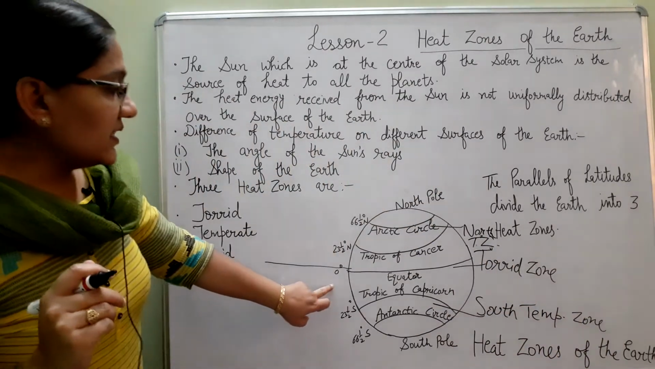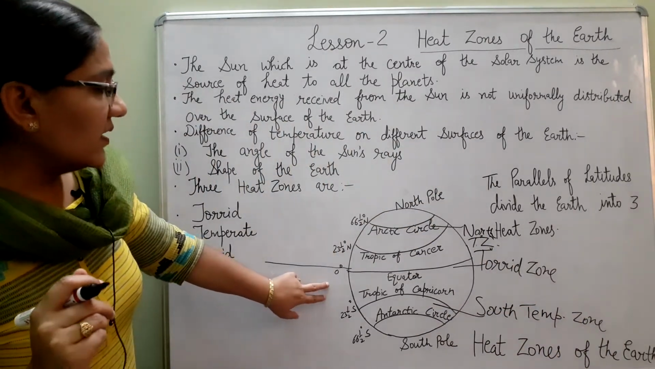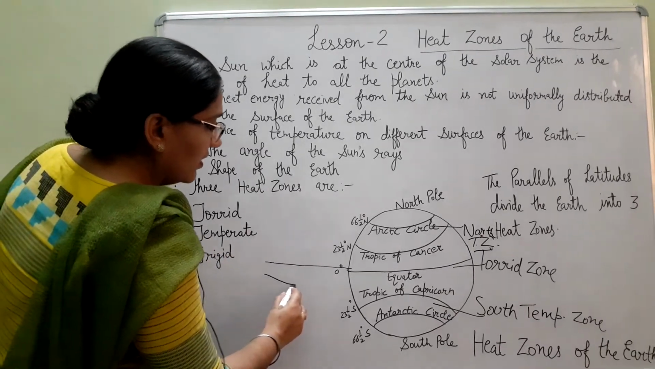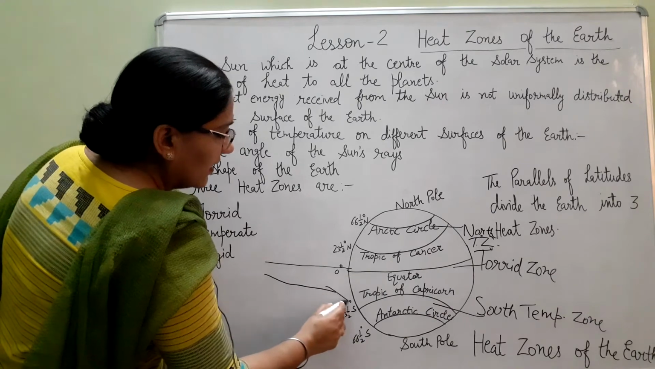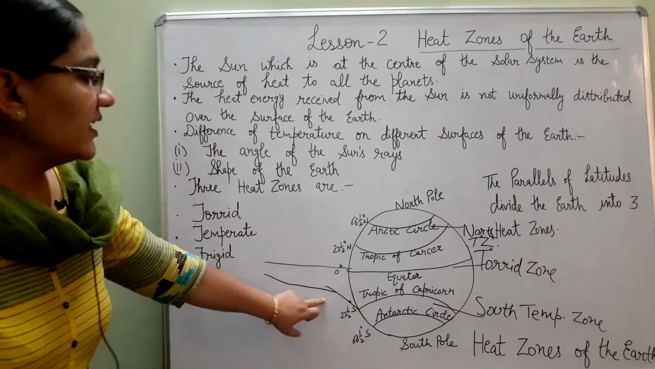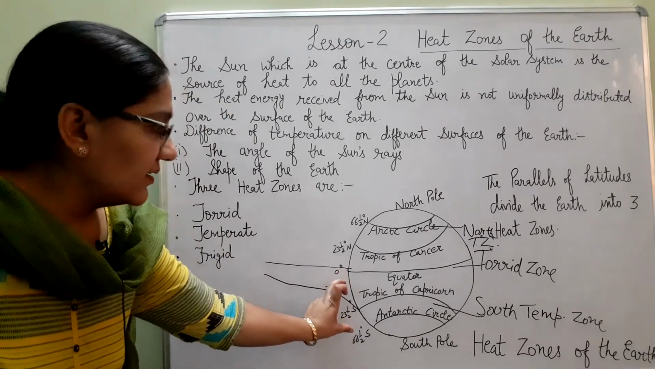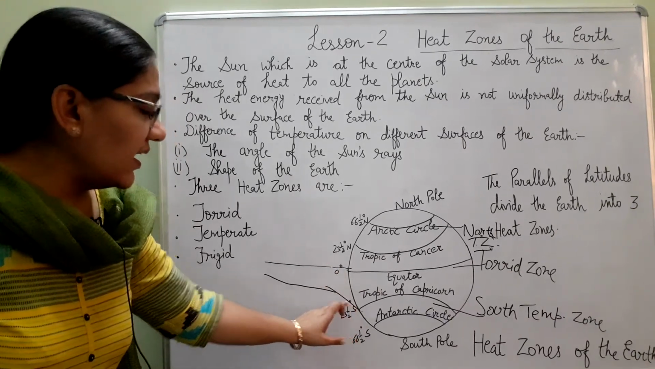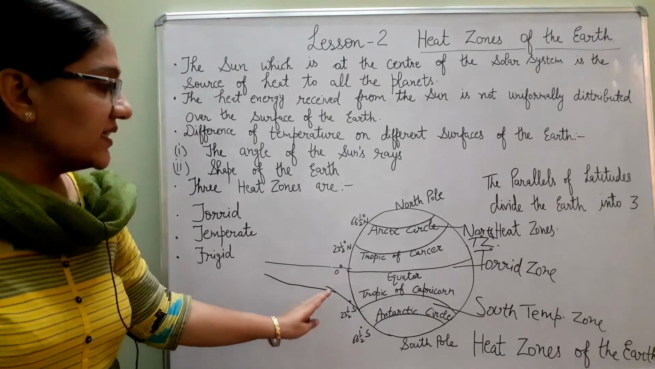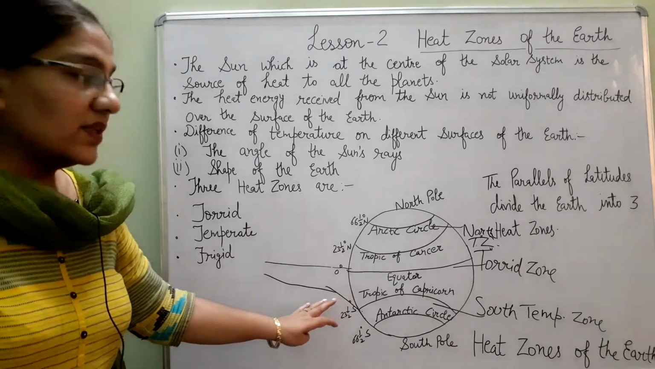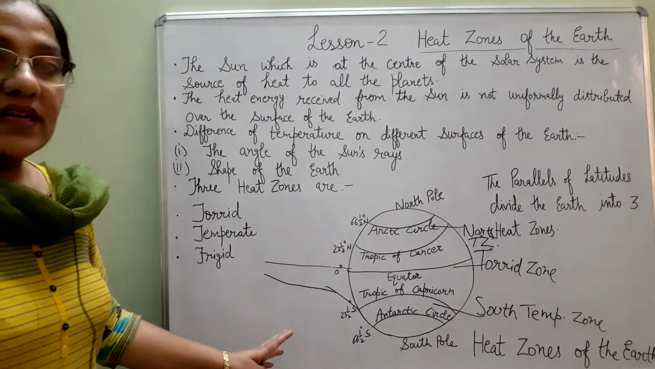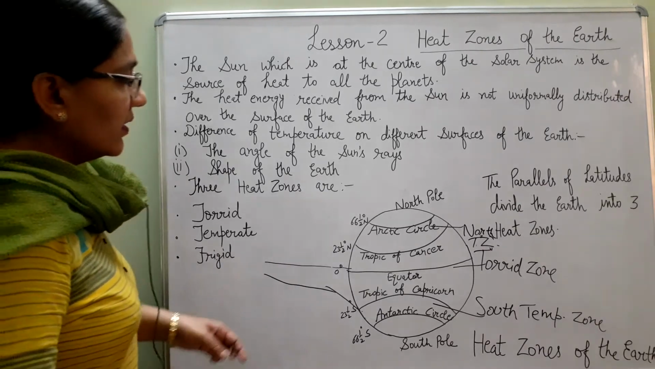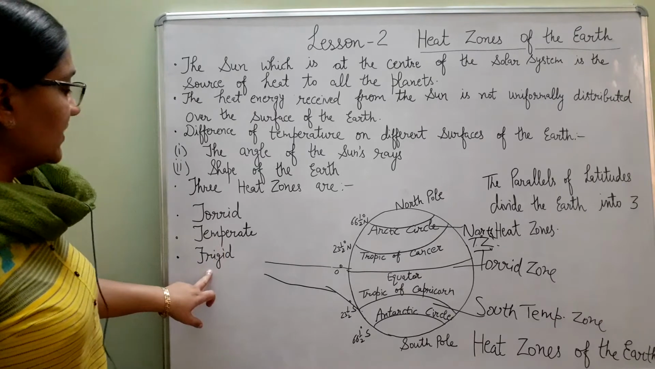Now in this area, the sun rays fall slanting and spread over a large area. So, these areas receive less heat from the sun. So, these areas are neither very hot nor very cold. Now, let us read about frigid zones.